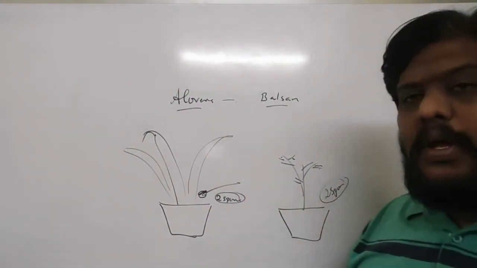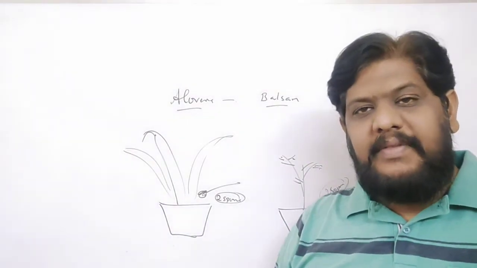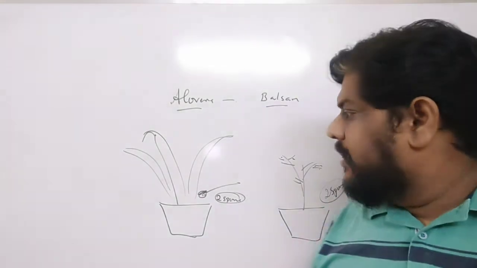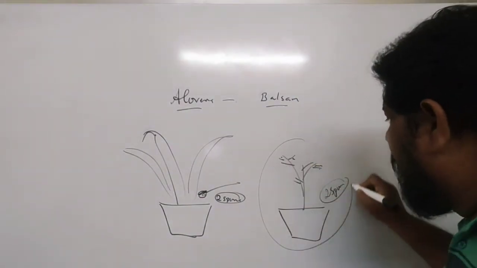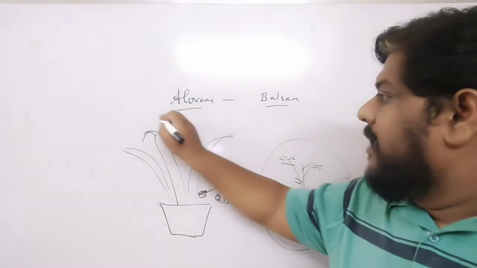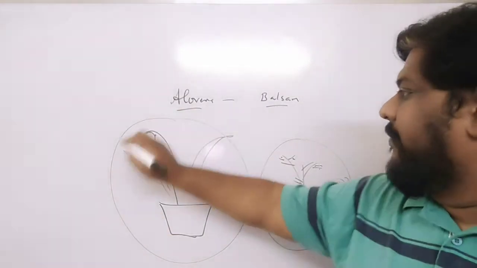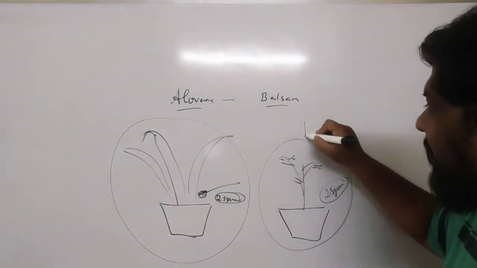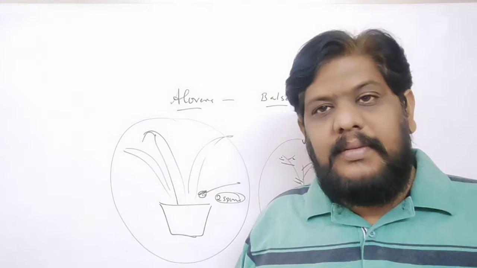If you give 2 spoons of water every day, after 1 week or 2 weeks, like maximum 1 week, you will see that this balsam plant will completely dry up. But you can see that this plant is still surviving. Why is this plant surviving and why did this plant die?